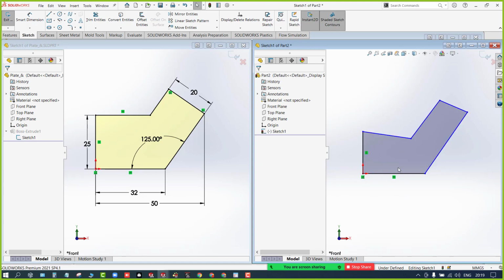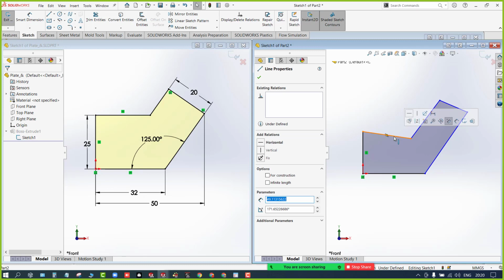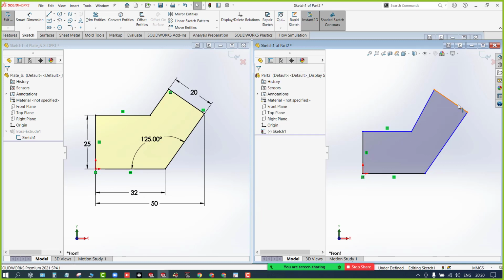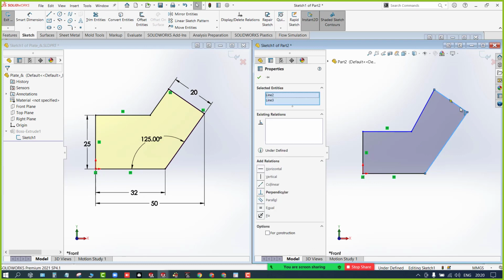Right now I am defining the geometrical constraints, so concentrate. Now this should be horizontal. Just click on it and select horizontal. Now these two should be perpendicular to each other, right? You can see the icon. What should I do? Hold Control, select the two lines and release Control. You're going to get all the geometrical constraints. Select Make Perpendicular, which you want. From here also you can select.